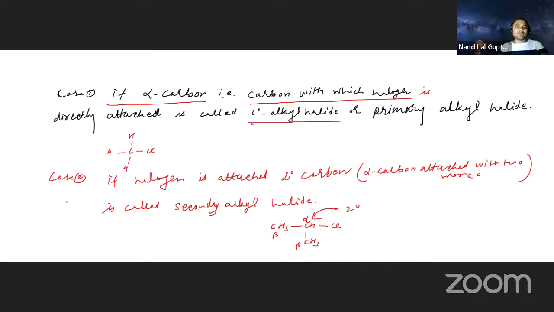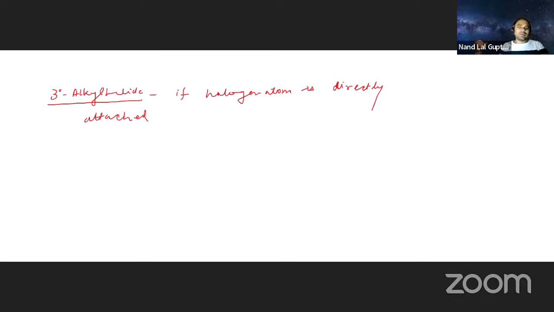So if the halogen atom is directly attached with a 3 degree carbon, not hydrocarbon, 3 degree carbon. What is the meaning of 3 degree?